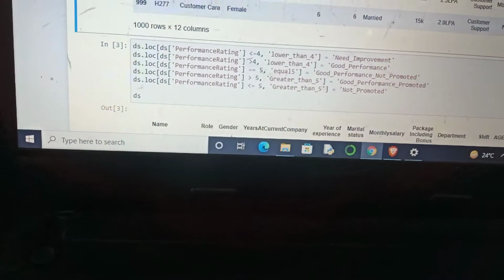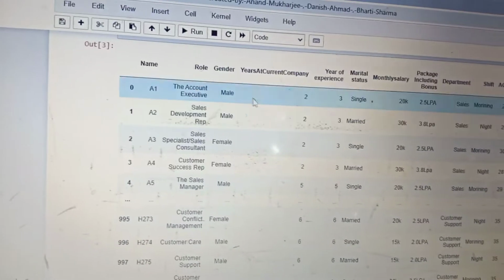Here, as we move further, we find the data frame.